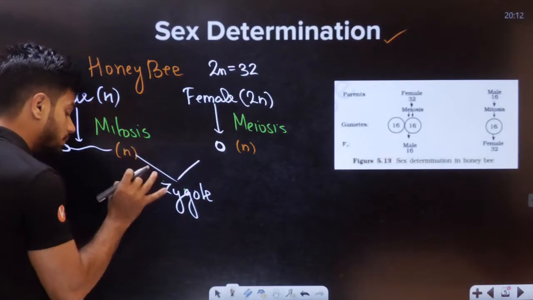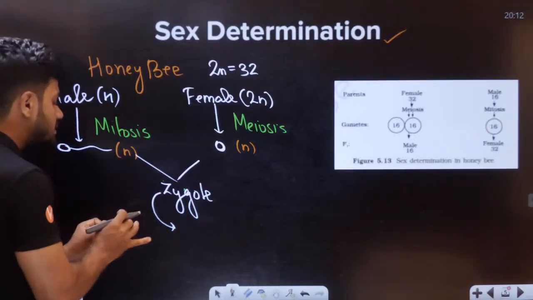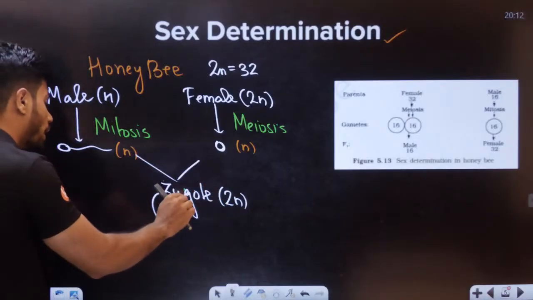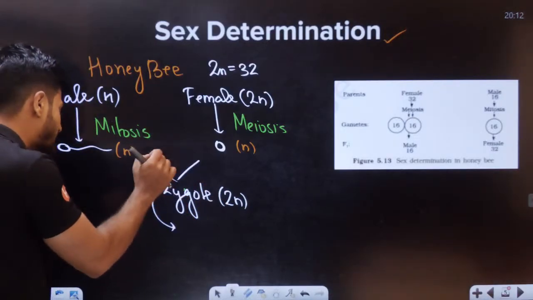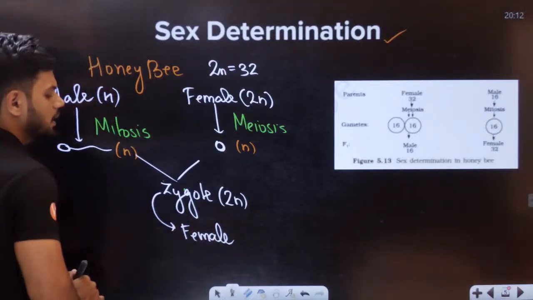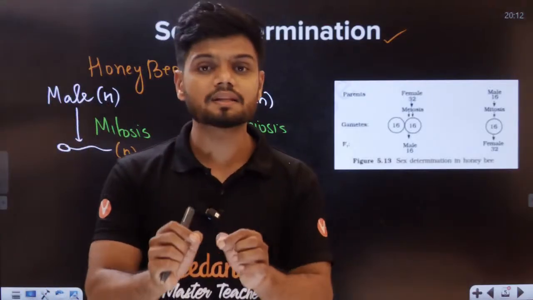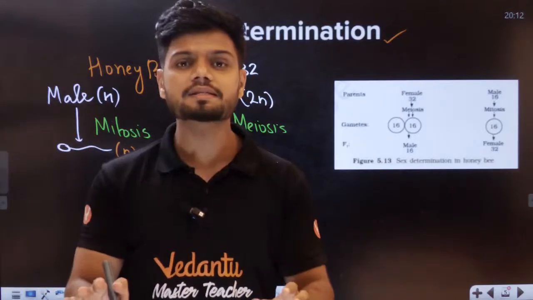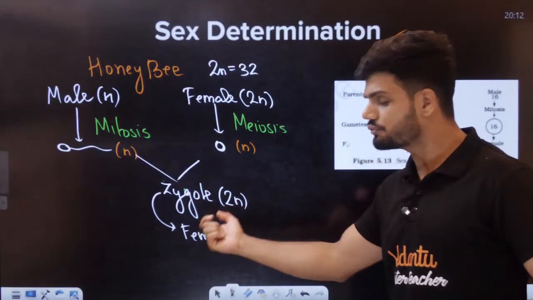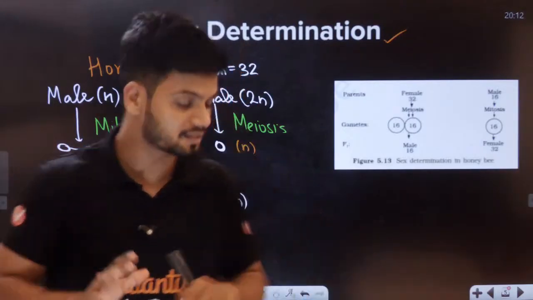And students, please remember this very well. This zygote will always be diploid. And since this zygote is diploid, it will always develop into a female. So as a result of fertilization, in the case of honeybee, you will always get the female. You will never get a male as a result of fertilization.